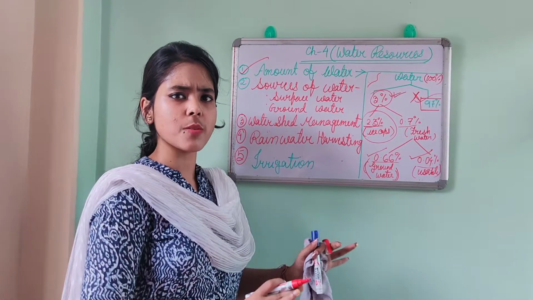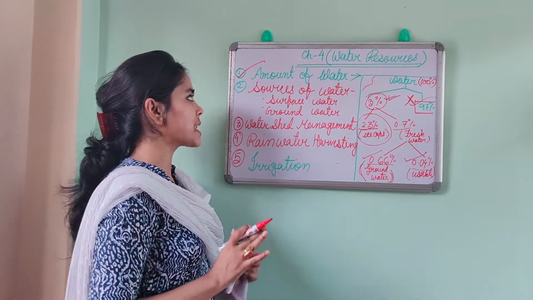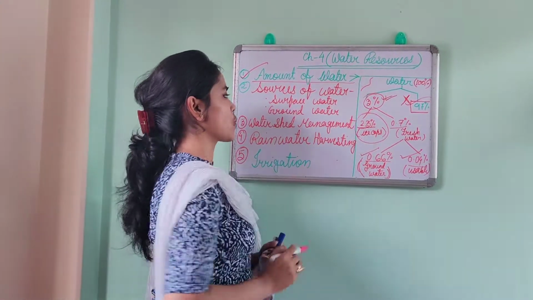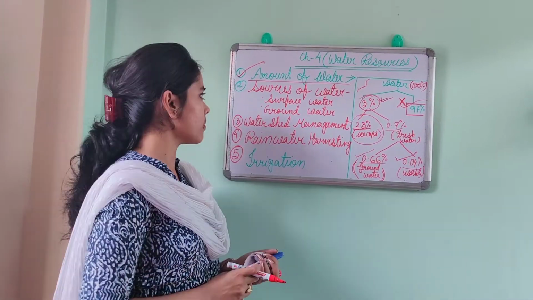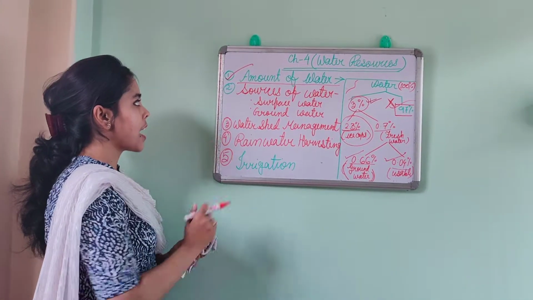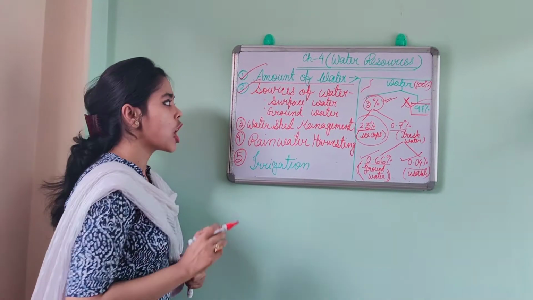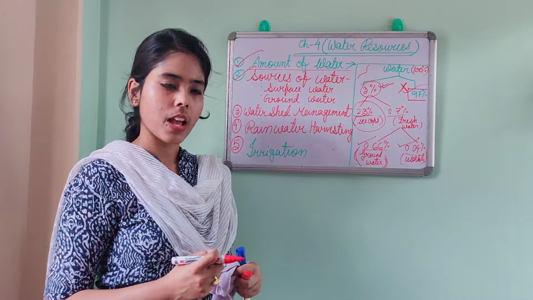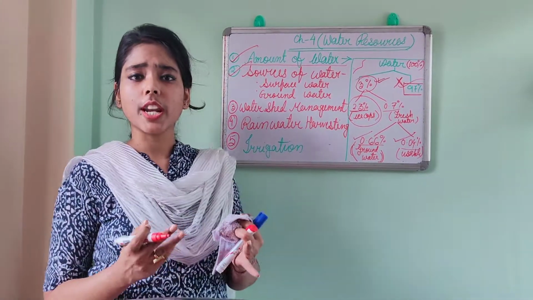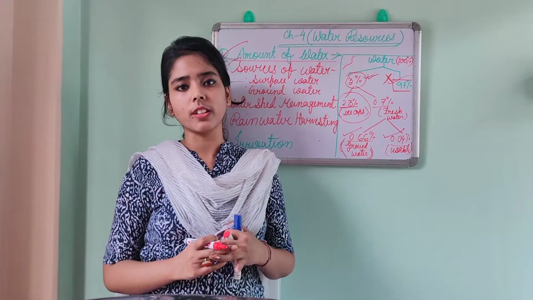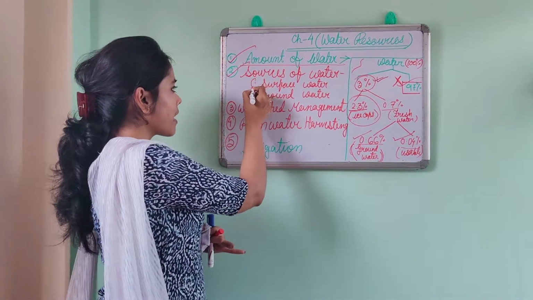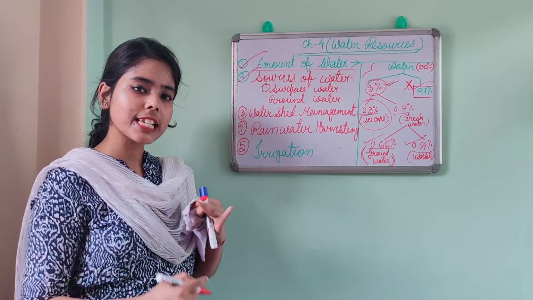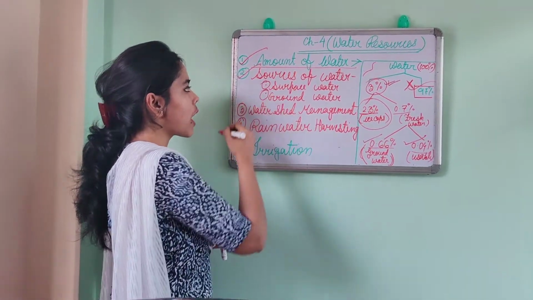This is not so important for your board exam, but still to get a better idea, I have explained this one, the amount of water. Now, first part done. Now, second, that is sources of water, like from where we can get the water. You all know that there are generally two types of sources present on the earth's surface. Number 1 is surface water. Another one is beneath the earth's surface, that is groundwater.